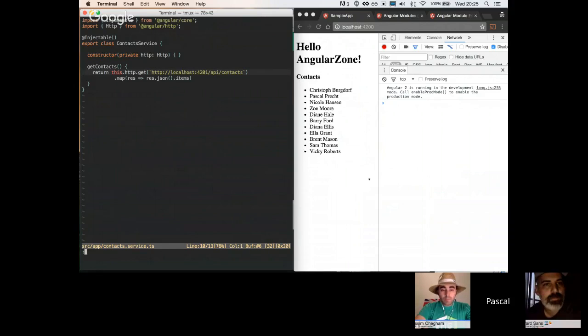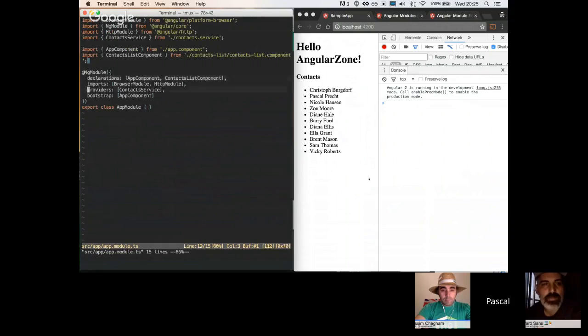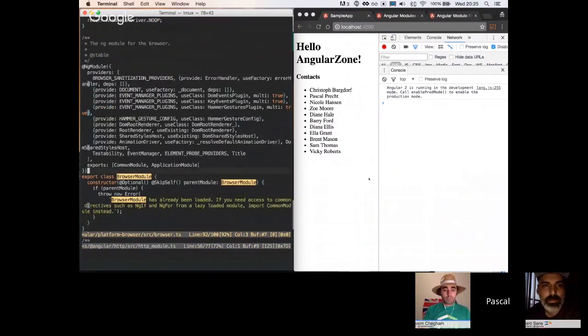And the interesting part is really that our app module now imports another module, and we're injecting a service from a provider that is provided by this additional module. So that's the only thing we added to use the HTTP module, isn't it? Correct, yes.